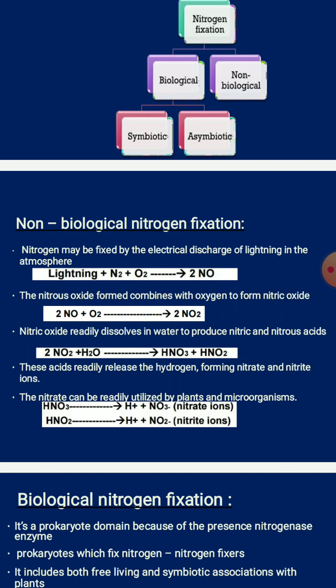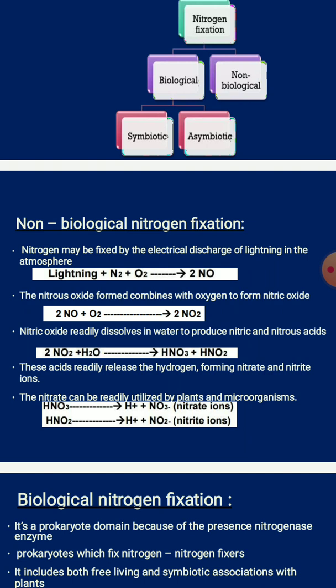So these acids, that is nitric acid and nitrous acid, readily release hydrogen, forming the nitrate ions and the nitrite ions. Both ions will be released from nitric acid and nitrous acid, that is nitrate and nitrite ions. So this nitrate can be readily utilized by the plants and the microorganisms.